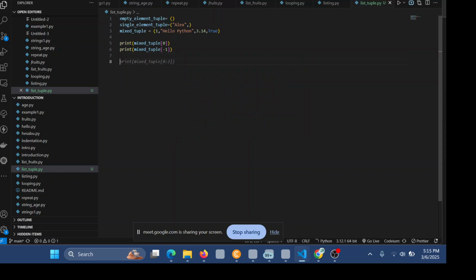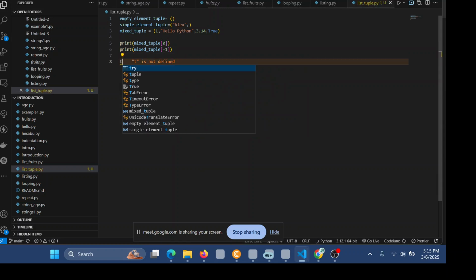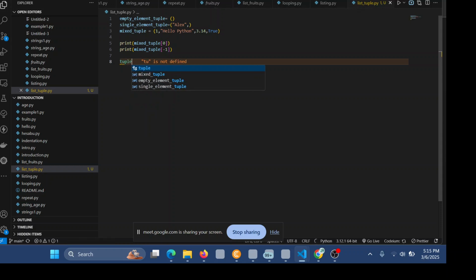Then after that, I'll create another one. I'll call it tuple1 and put some elements there, equals brackets and put 1. You always separate them with a comma like that.